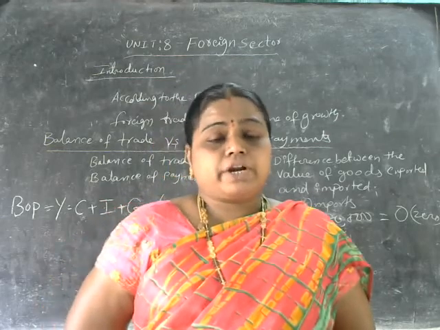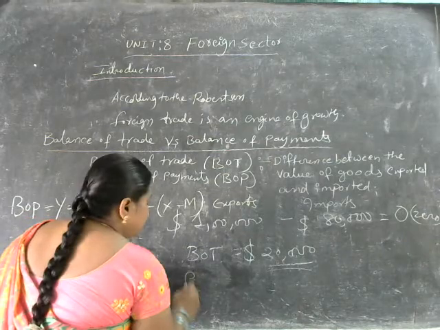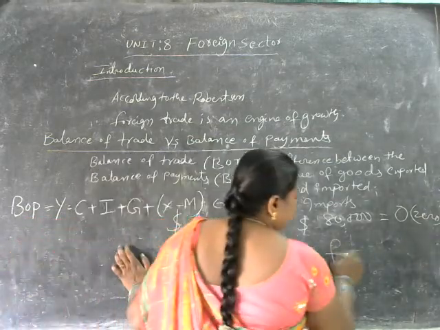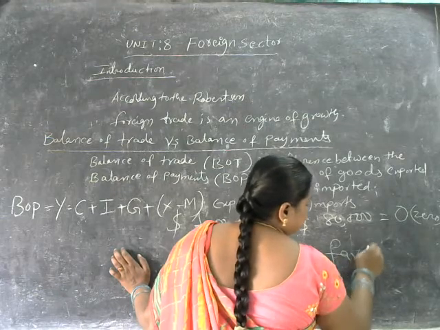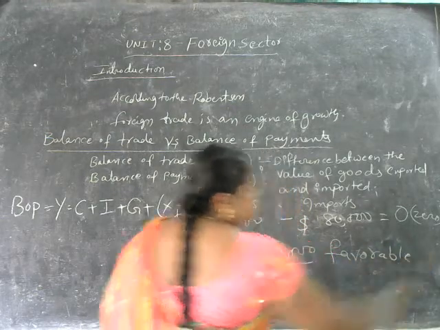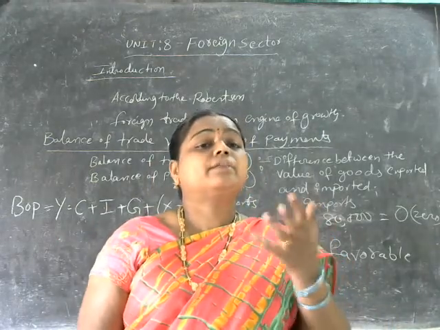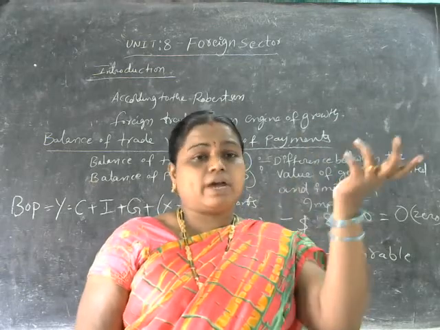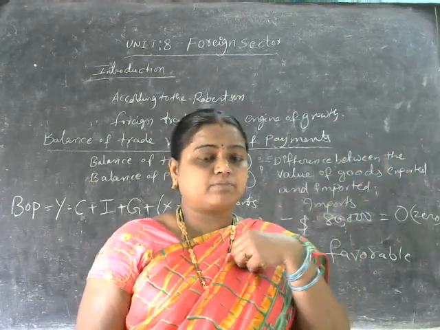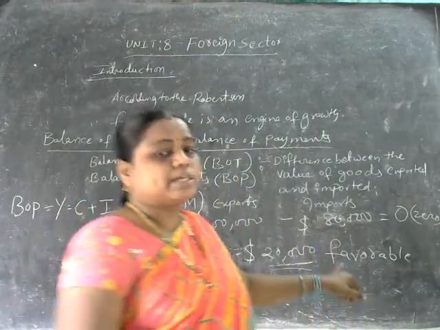So the balance of trade is favorable here. This is called favorable. Favorable means we are going to be getting more income. Imports are lesser, meaning we import less and export more goods to them. If we transfer their income to us, we get more income. So that is called favorable.